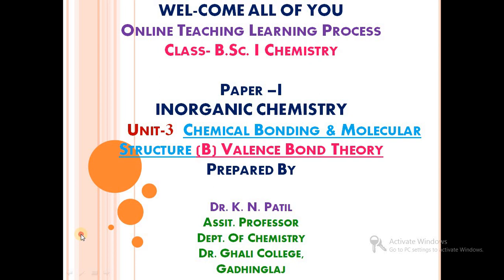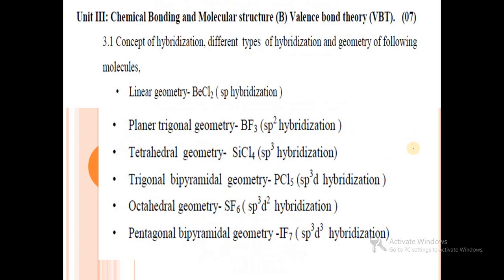We have started paper number one in organic chemistry, and now in this video we will start unit number 3, chemical bonding and molecular structure with respect to valence bond theory. So in the case of unit 3, chemical bonding and molecular structure with respect to valence bond theory, that is VBT. First we will see the concept of hybridization and different types of hybridization, and the geometry of the following molecules.